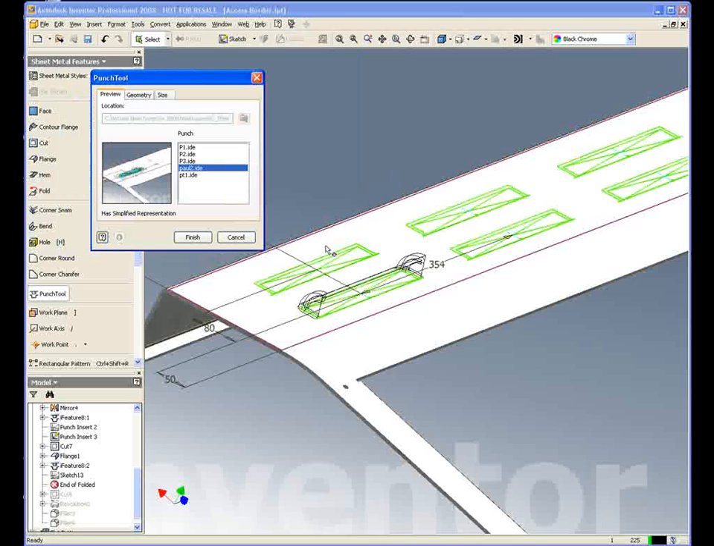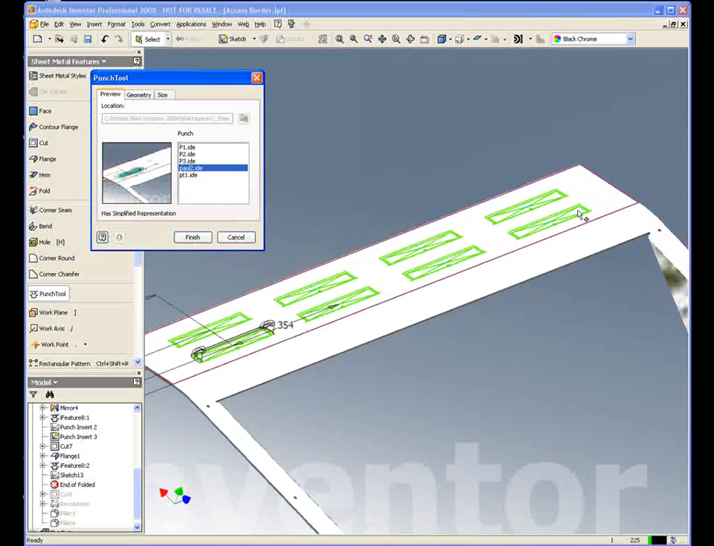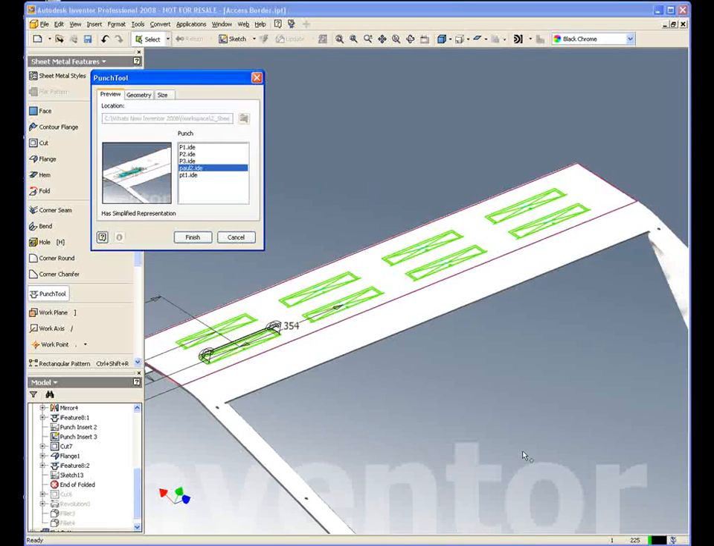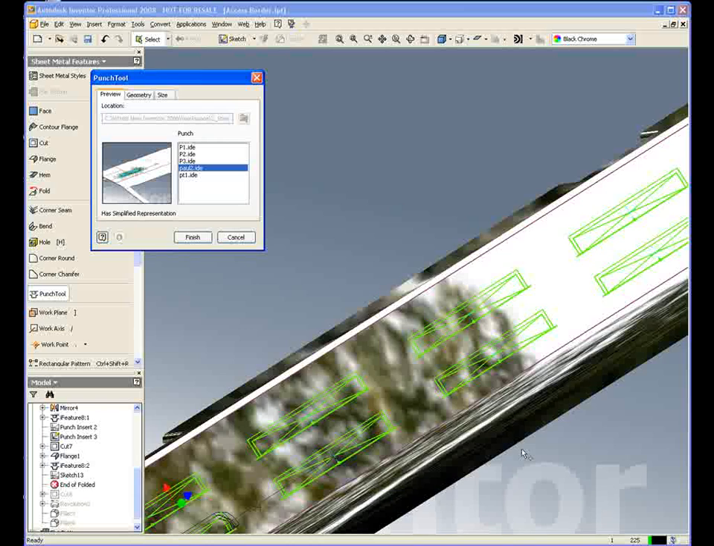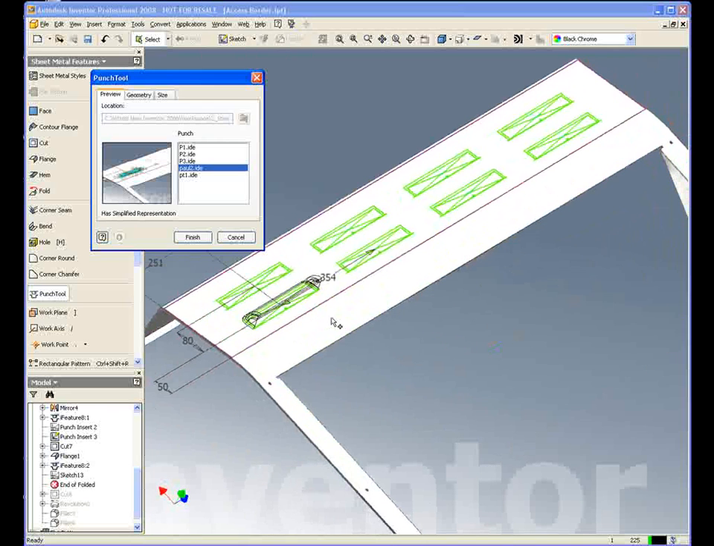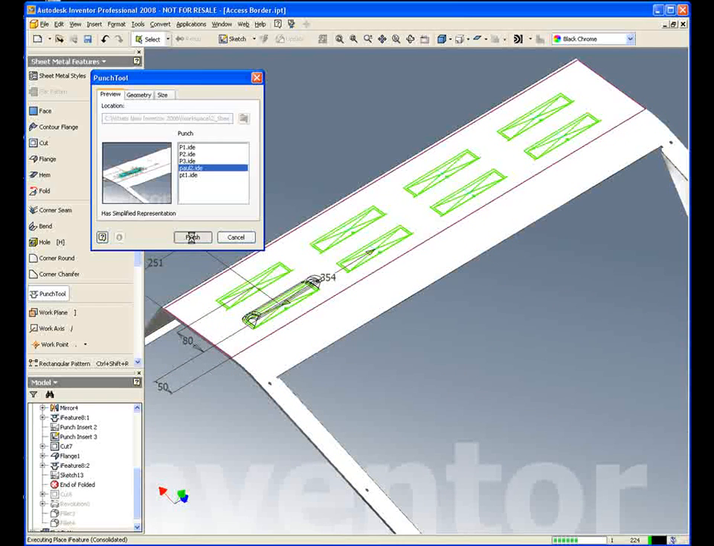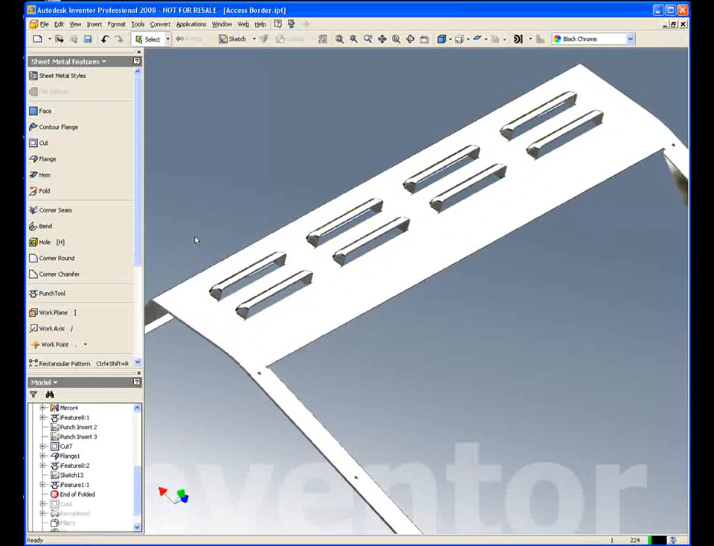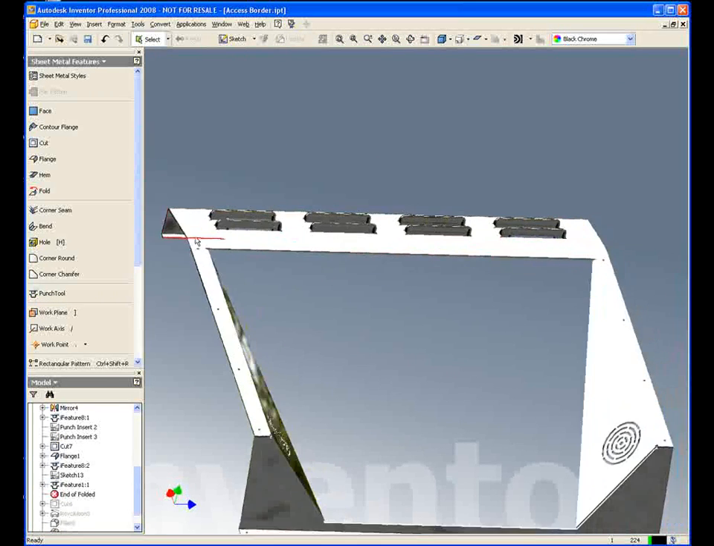Now when I open this up, Inventor's going to look at all of the work points I've placed, and it's going to place a preview on there. You can see the simplified representation, which is the sketch we selected. And if we're happy with that, we just hit finish. And there we go. Very, very easy to work with.